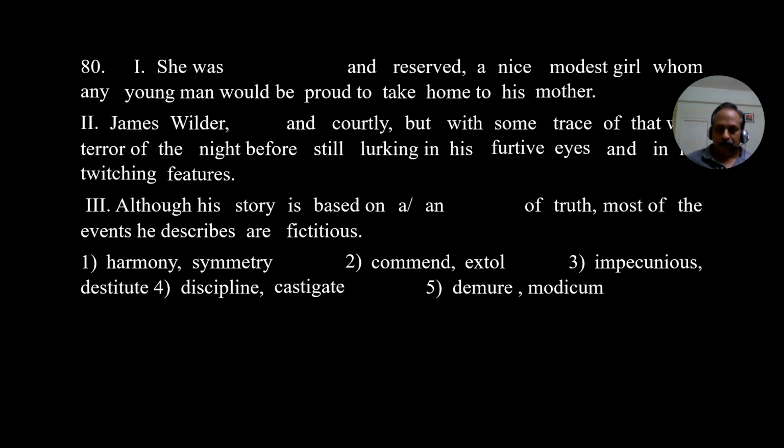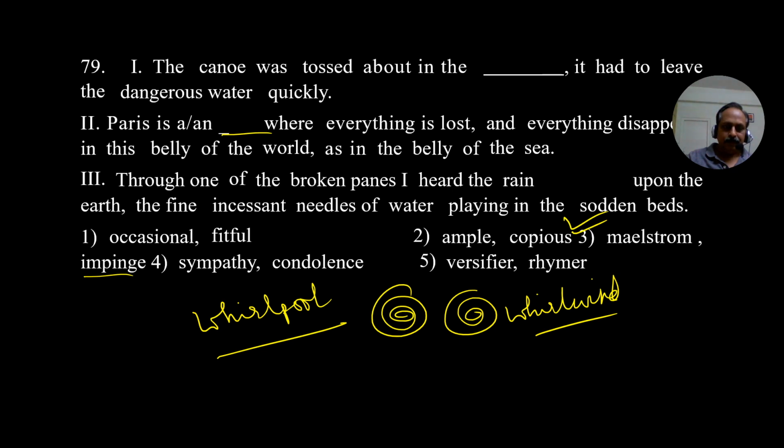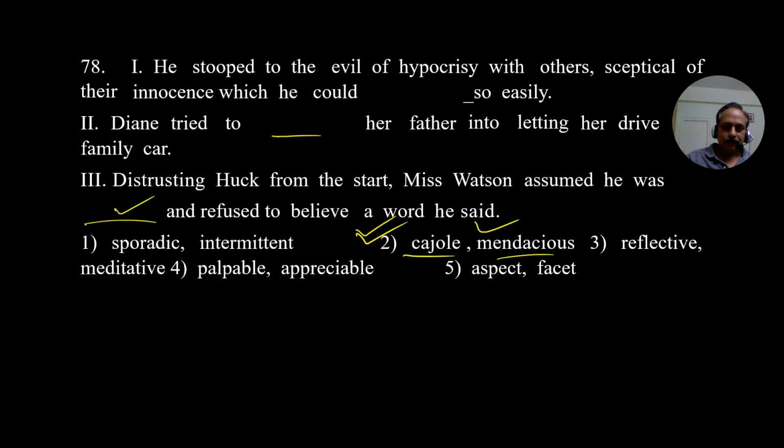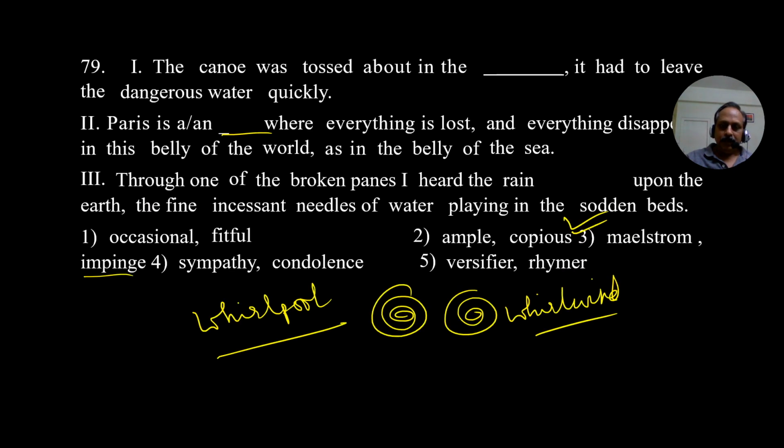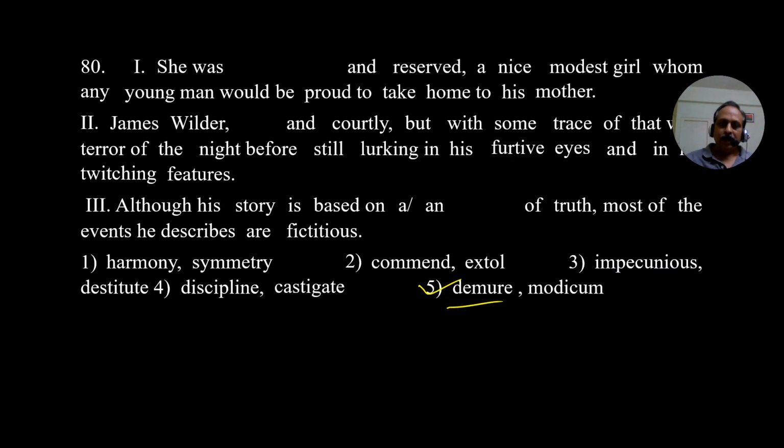The last one, fifth option, demure. Demure means what? Shy. Demure also, I'm sorry, inimical. Where is this inimical? Inimical means hostile. Here, demure means shy. She was demure and reserved, both more or less the same. And the second one, James Wilder, demure and courtly. It goes with the second sentence as well.